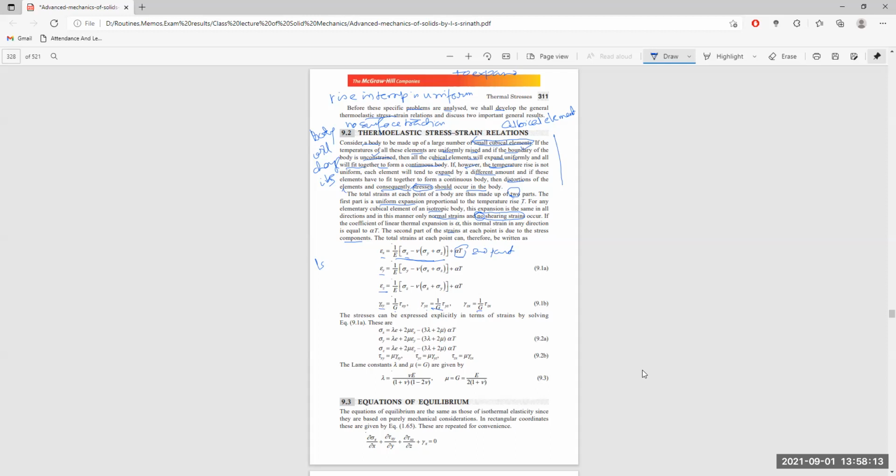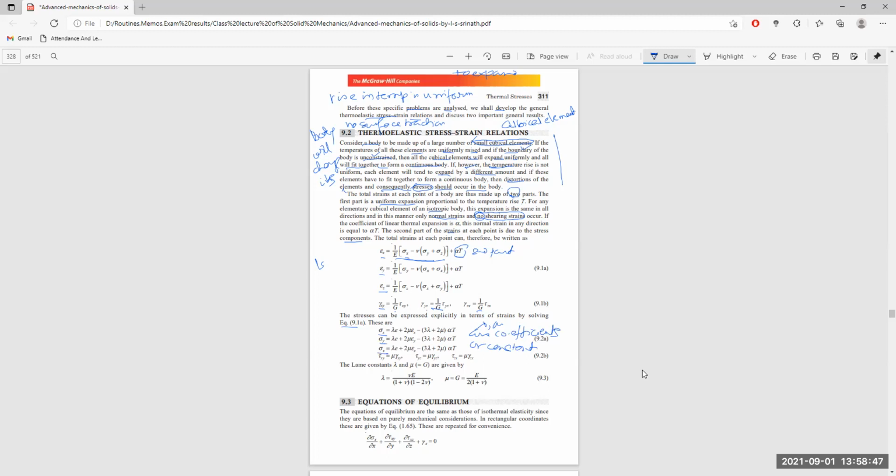The stress can thus be expressed explicitly in terms of Hooke's law, given by this particular equation in chapter 9, which is given as sigma x equal to lambda into e plus 2 mu epsilon x minus (3 lambda plus 2 mu) into alpha T, where lambda and mu are constants. Same for sigma y and sigma z.